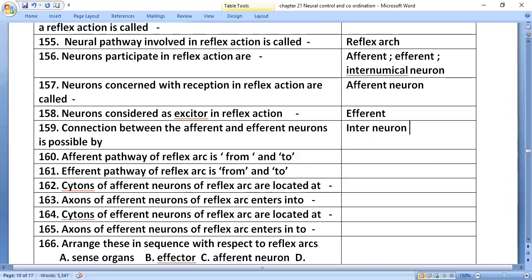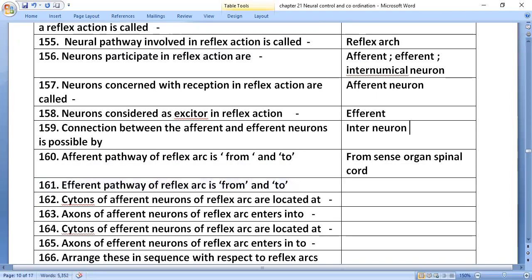The afferent pathway of the reflex arc is from the sense organ to the spinal cord. The efferent pathway of the reflex arc is from the spinal cord to the effector organ, generally muscles. Cytons of afferent neurons of the reflex arc are located at sense organs.